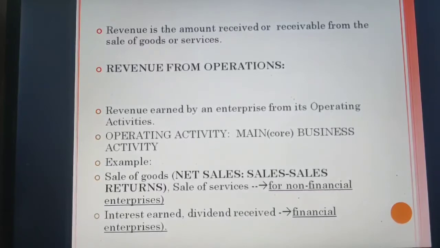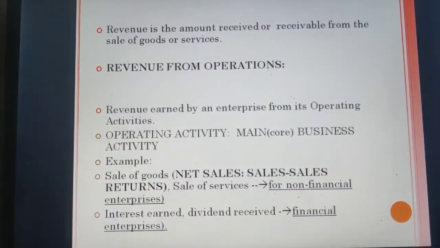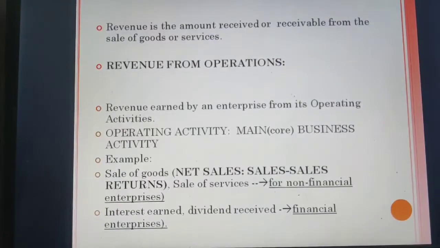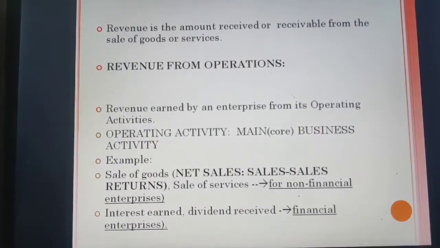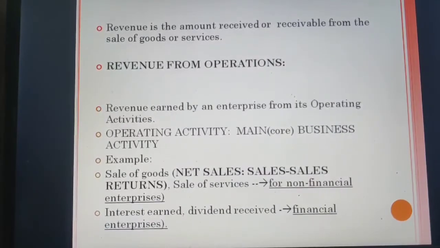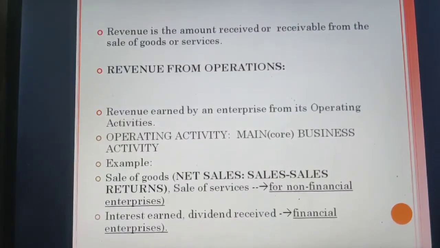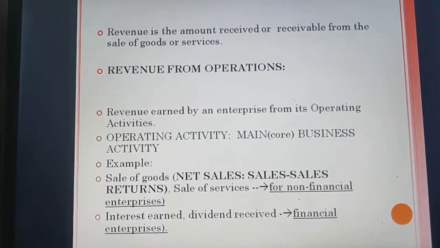For example, if you are a non-financial enterprise and you are producing furniture, tables, chairs, that becomes your core business activity. In a similar way, if you are producing stationery, that becomes your main core business activity.